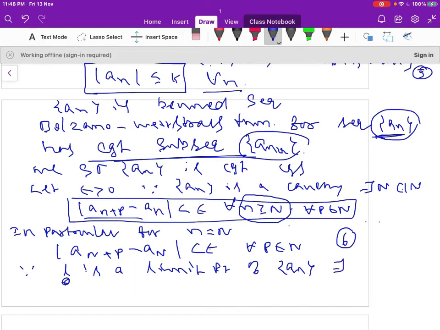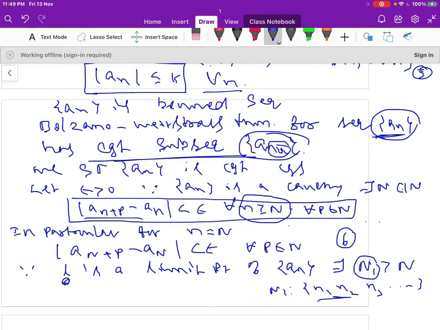Okay, so then there exists a positive integer n1 greater than N. So this n1 is what I wrote as a_{n_k}. n_k is the index set, which contains n1, n2, n3 and so on. So this n1 is a member of this set here.